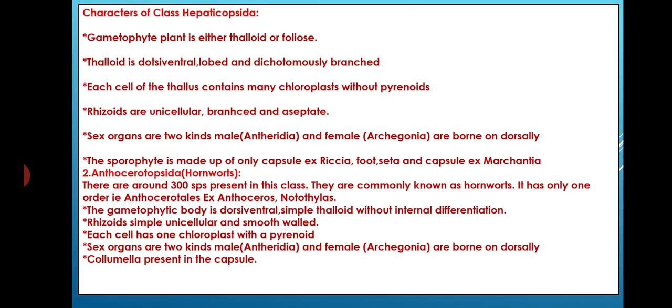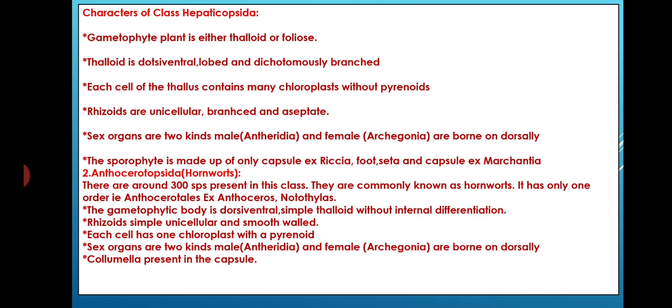The few characteristic features of class Hepaticopsida. Gametophyte plant is either thalloid or foliose. The thalloid is dorsiventrally differentiated, lobed and dichotomously branched. Each cell of the thallus contains many chloroplasts without pyrenoids. Rhizoids are unicellular and there are two kinds. One is smooth-walled rhizoid and the other is tuberculated rhizoid, and they are branched and aseptate.